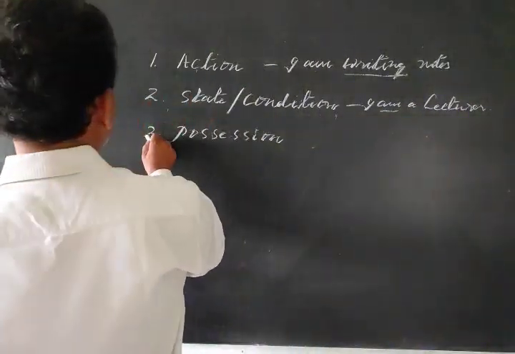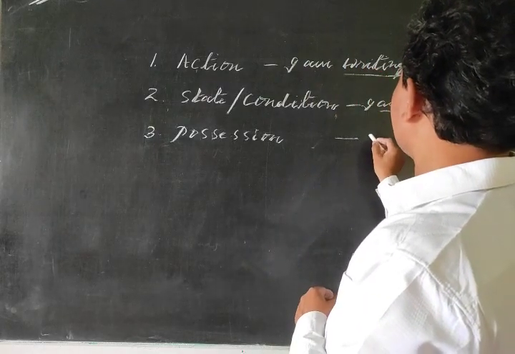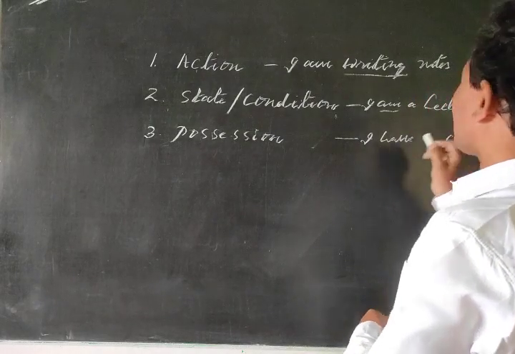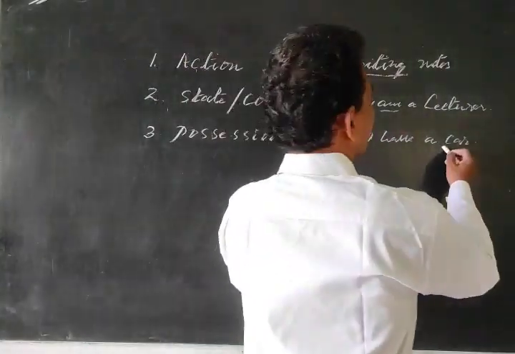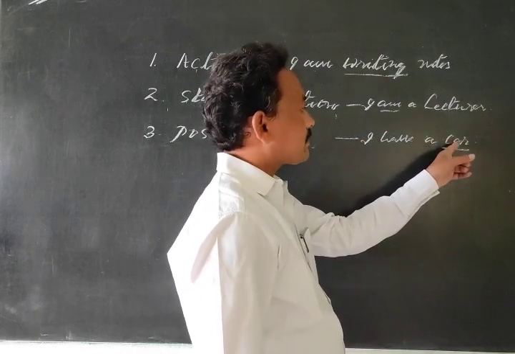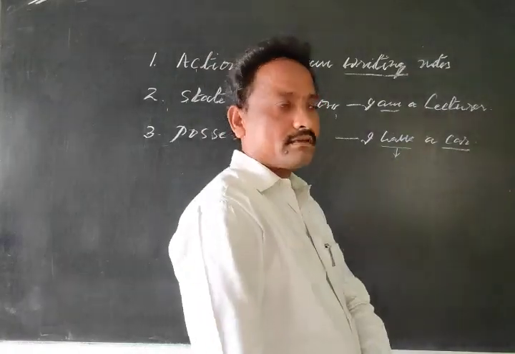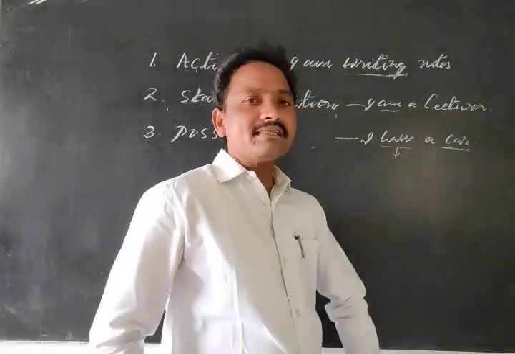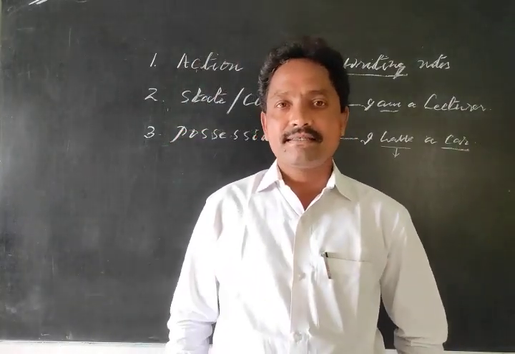In the third sentence, the third aspect here is possession: I have a car. According to this sentence, the subject has something. What is a car? But the link between I and car, between something, is there, and this indicates possession. Action, state or condition, possession. These three are indicated in a sentence by a verb. What is that? Verb.